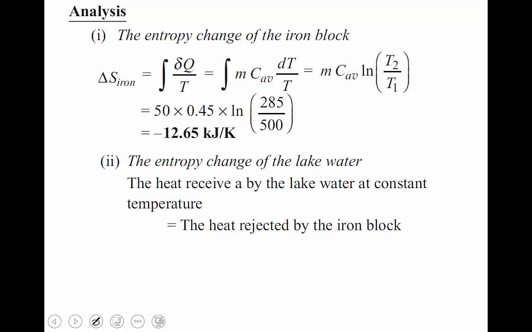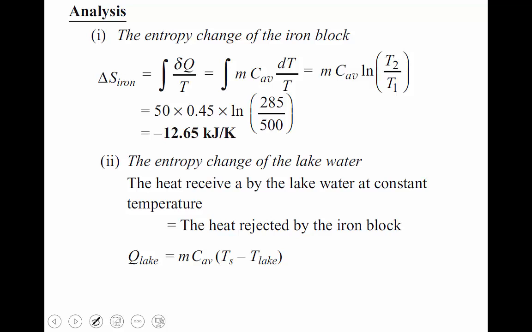Okay. Then Q lake equal to m Cav into Ts minus T lake. m Cp delta T is the formula.